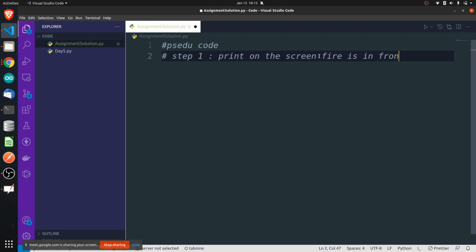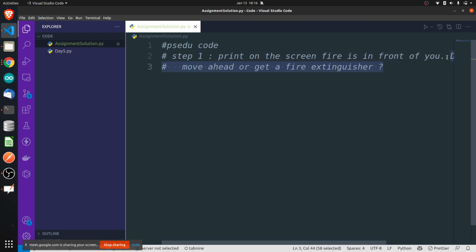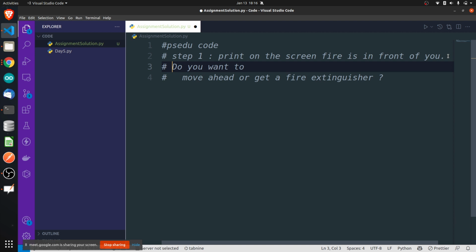Okay, so actually see here, this is your statement: there is a fire, the fire is in front of you. This is a statement, and this is the question which you are asking the user. Actually, this should be written on the next line. Do you want to move ahead, or do you want to get a fire extinguisher? This is the question which you are asking the user.